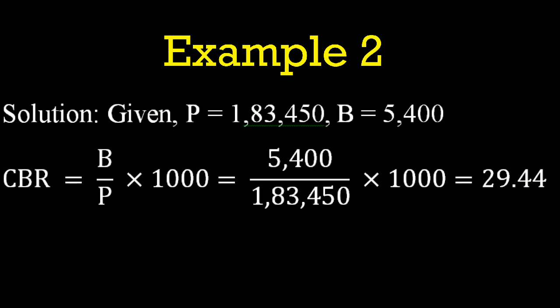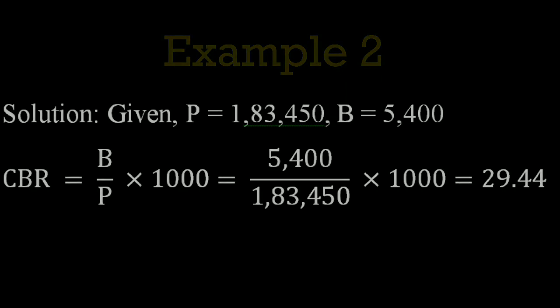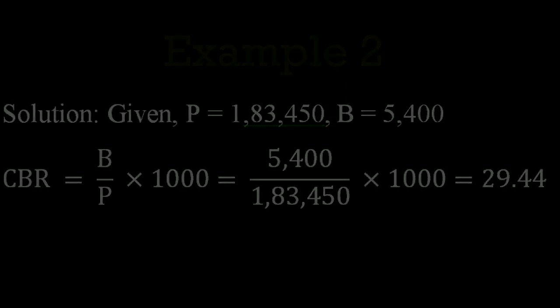Birth rate is given, B equal to 5,400. Write the formula CBR equal to B by P multiplied by 1000, which is equal to 5,400 divided by 1,83,450 into 1000. That is equal to 29.44.